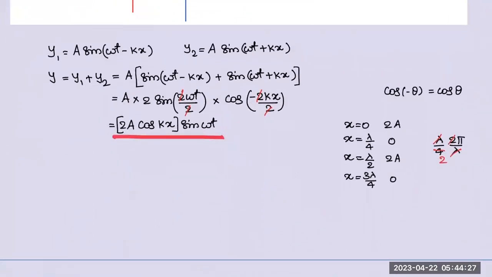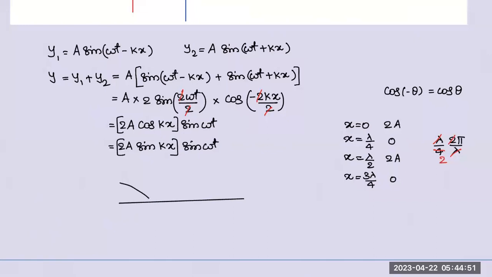One small point I would like to tell you: suppose it is given as 2a sin kx sin omega t. Is this a standing wave? Yes, sir, it's a standing wave. But what is the only difference? Cos kx means it starts at maximum, goes to 0, then 0 to maximum again, like this it goes on.